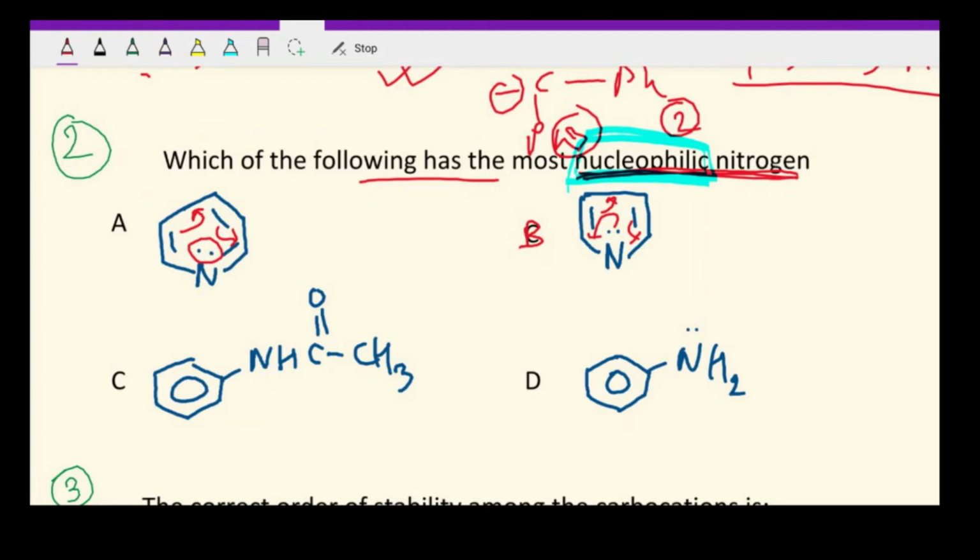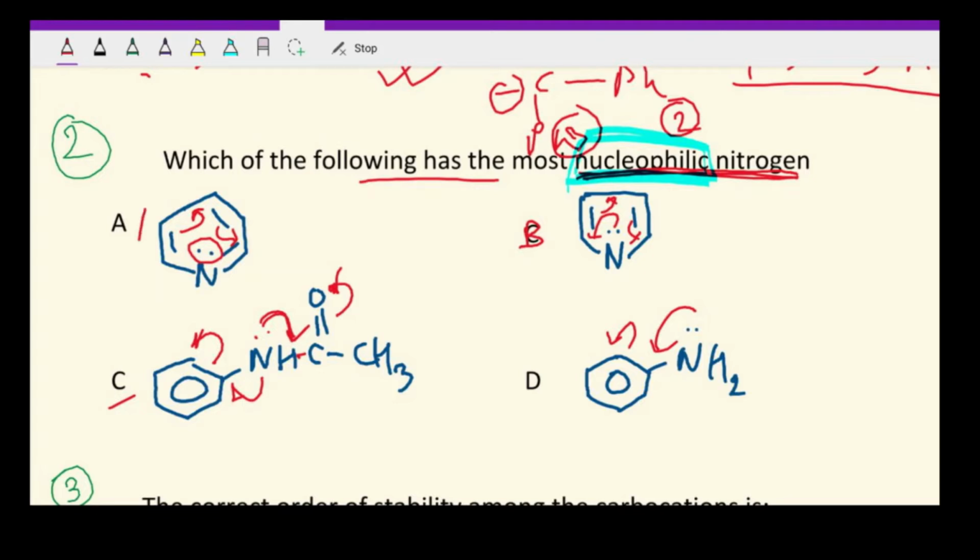If you look at this option C, here also there is a chance for the nitrogen to be delocalized in both these directions. It can be delocalized here with the C double bond O, as well as it can get delocalized here in this ring. Again, in aniline also the nitrogen has a chance to be delocalized.